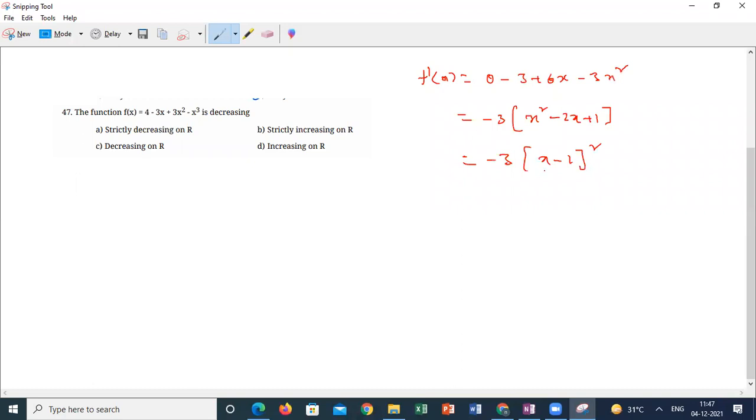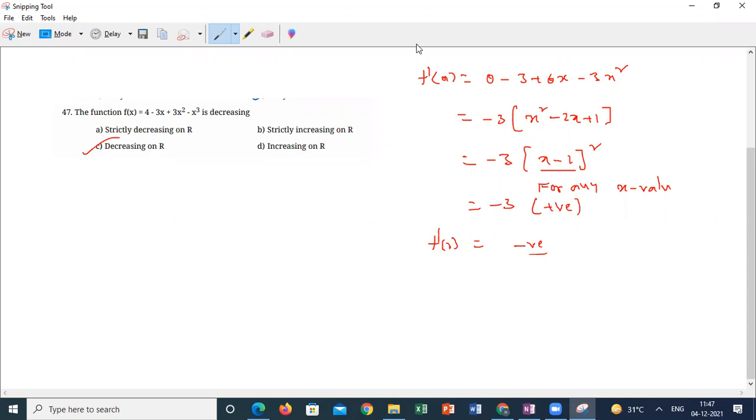If you see, irrespective of the x value, whether x minus 1 is negative or positive, the square is always positive. So the final expression of f dash x is always negative. So what does this mean? It's decreasing over R.